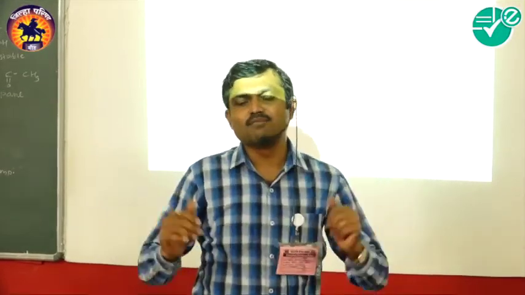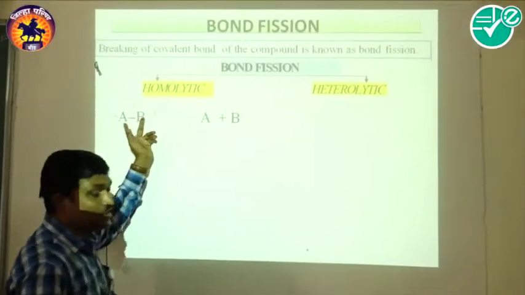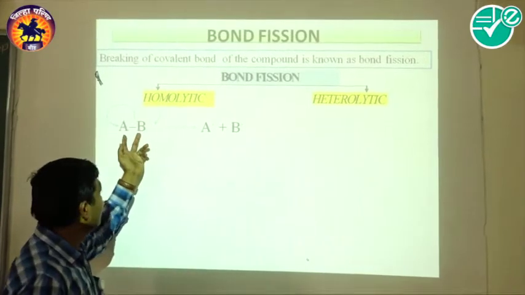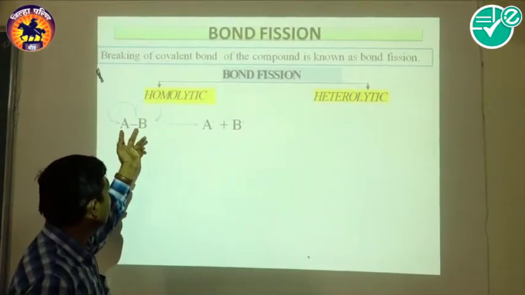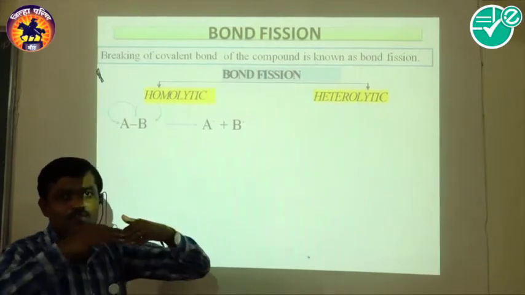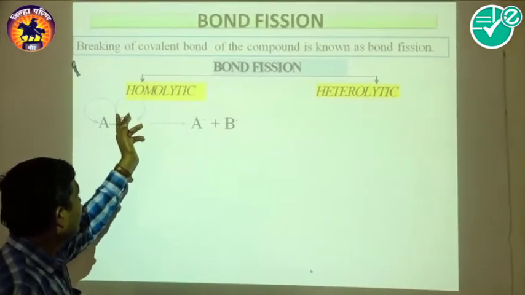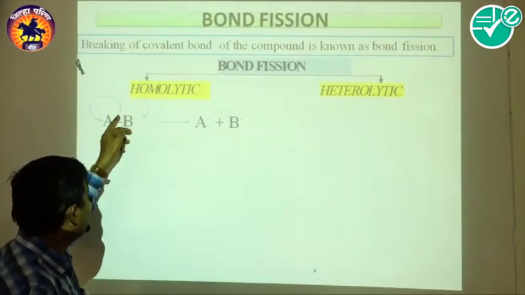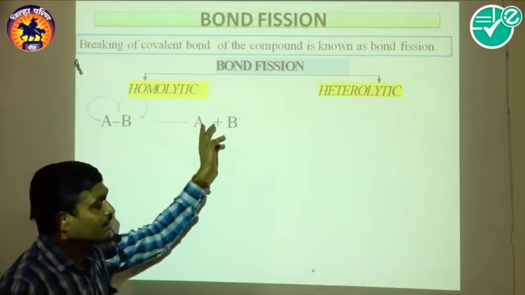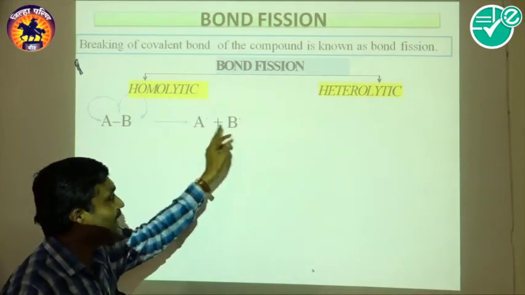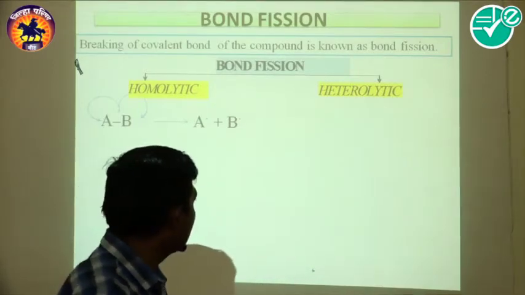Consider A and B, the atoms present in the molecule AB. The bond is broken symmetrically: B carries its own electron and A carries its own electron. Because of that, an A free radical and a B free radical are formed.